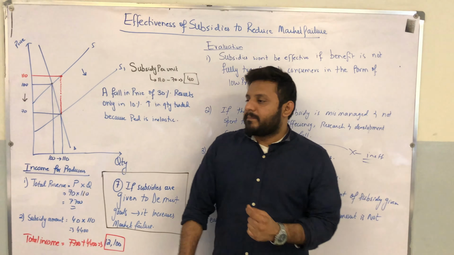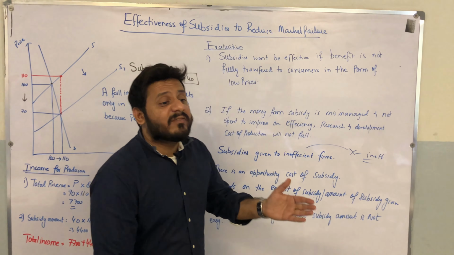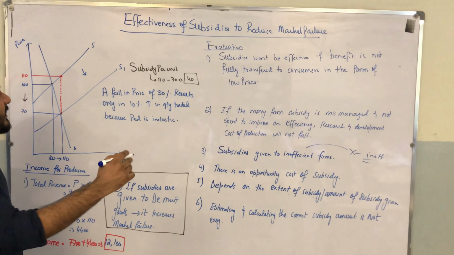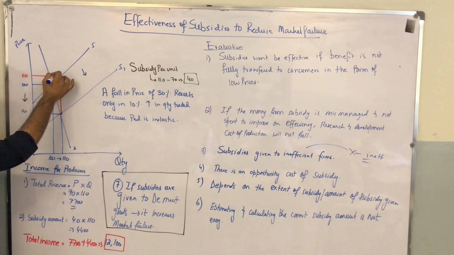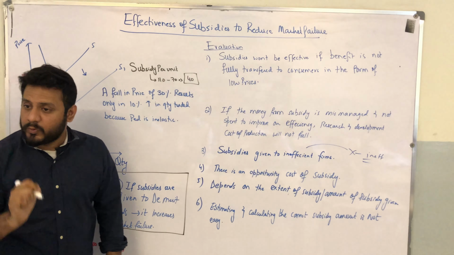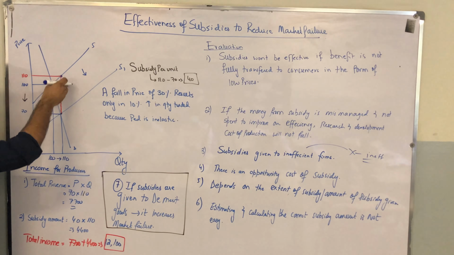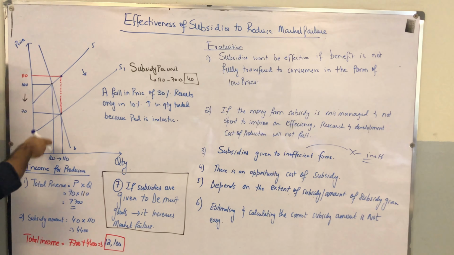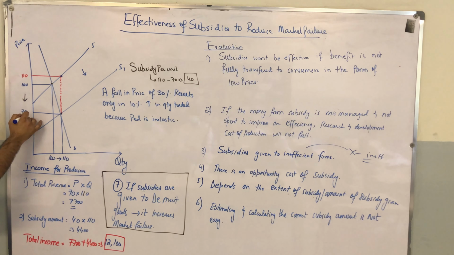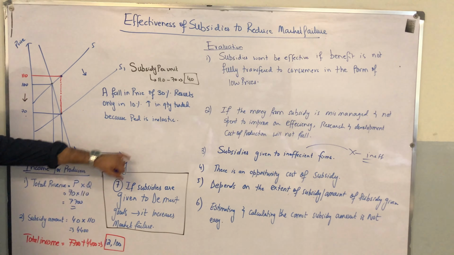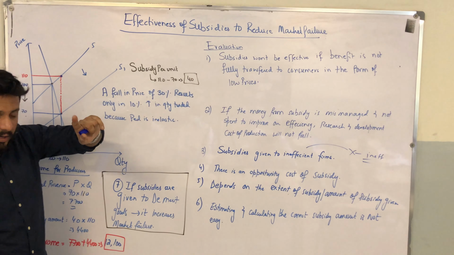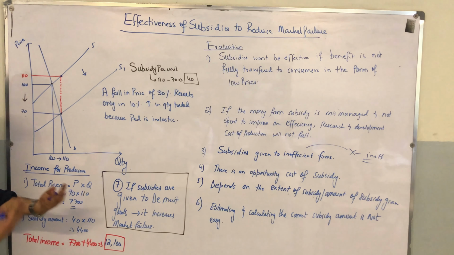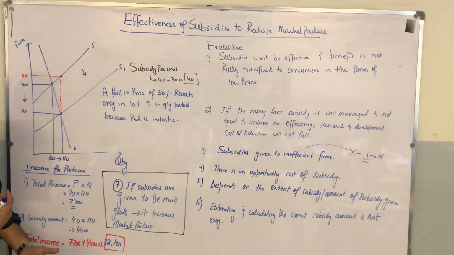अब एक चीज देख लेते हैं. You need to understand that subsidy will reduce cost and hence it will shift the supply curve to the right. This red line is representing the vertical difference between these two supply curves, which is the amount of subsidy per unit. I am repeating, the vertical distance between these two supply curves is representing the amount of subsidy per unit. In our example, it represents 110 minus 70, that is 40 per unit, the subsidy per unit of production. Understood?